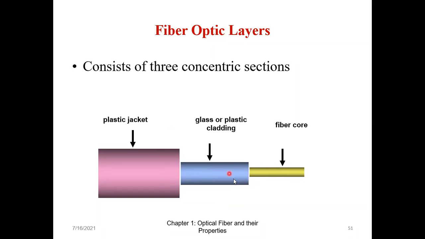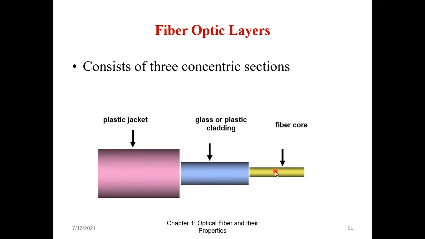Remember, both together are less than the size of your hair. Glass is brittle, but that doesn't make the fiber susceptible to breakage. Immediately after the cladding, I have to put a plastic jacket. Later on, however you want to protect the fiber, that diagram I will also be showing.